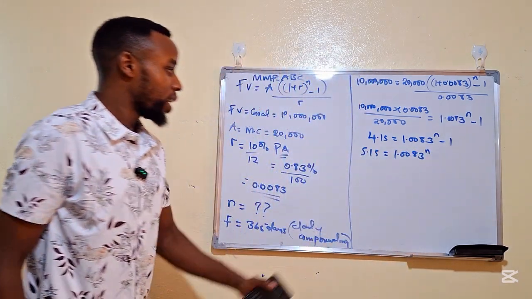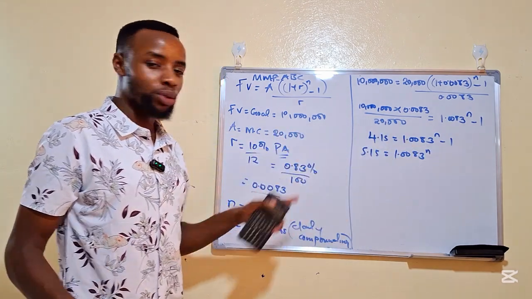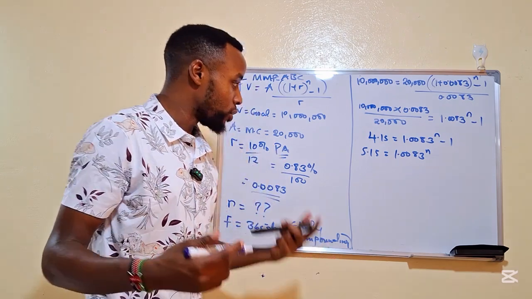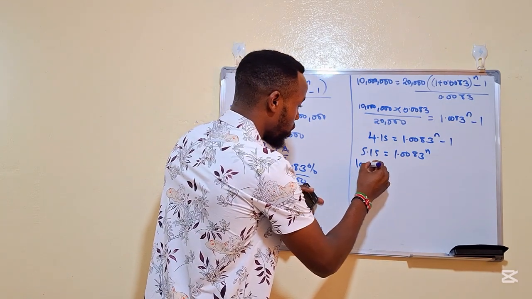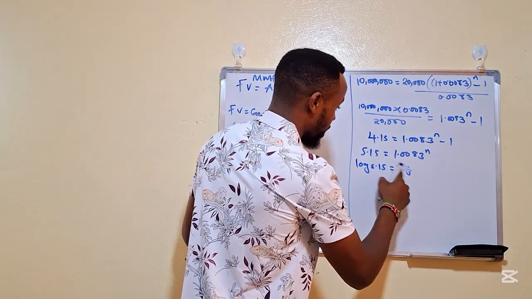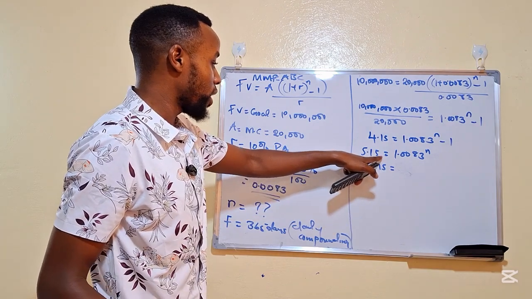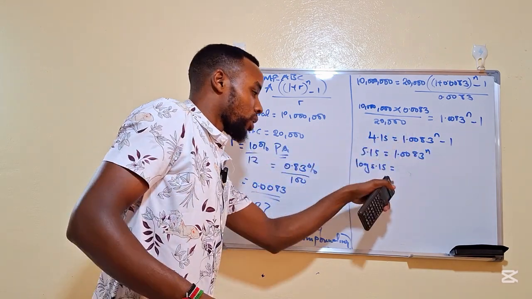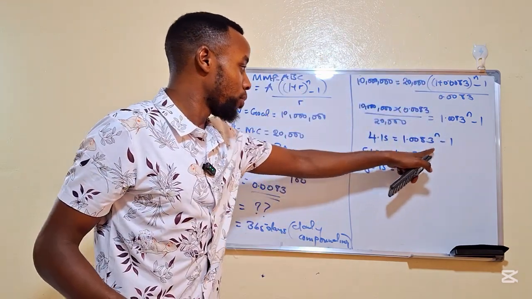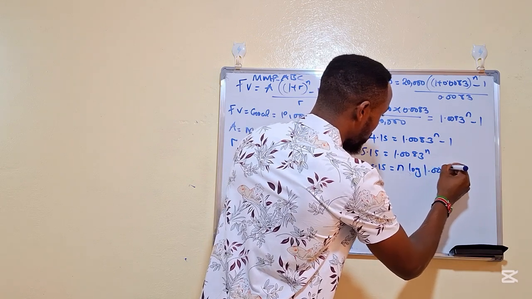Now, how do we obtain n with this kind of problem? Again, in high school, we used to introduce logarithms, and we used to say log 5.15 is equal to log 1.0083 to the power n. When you introduce log on this side, our mwalimu used to say angusha, you drop this n here, so you say n log 1.0083.